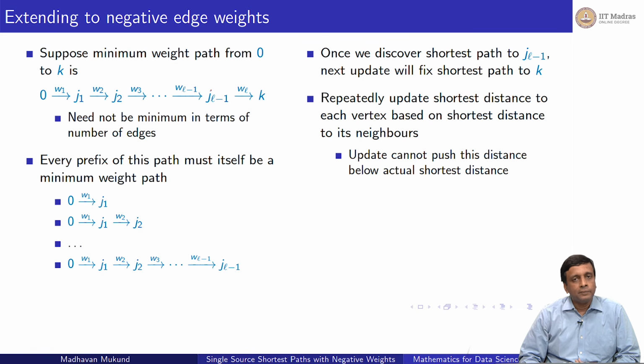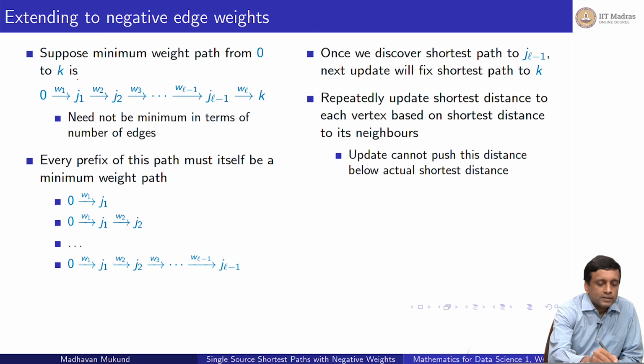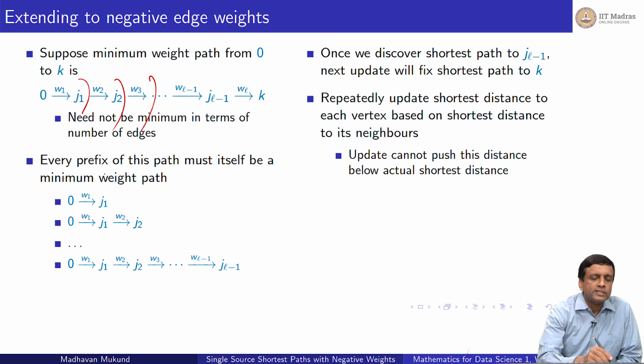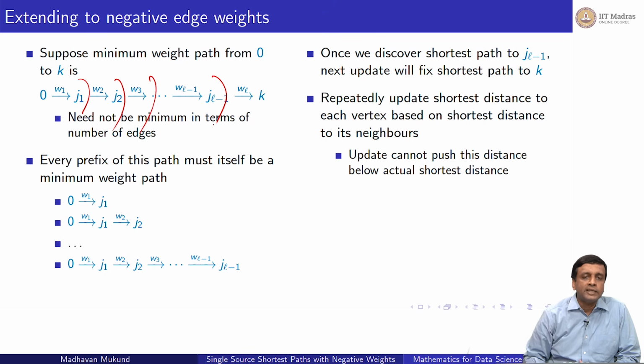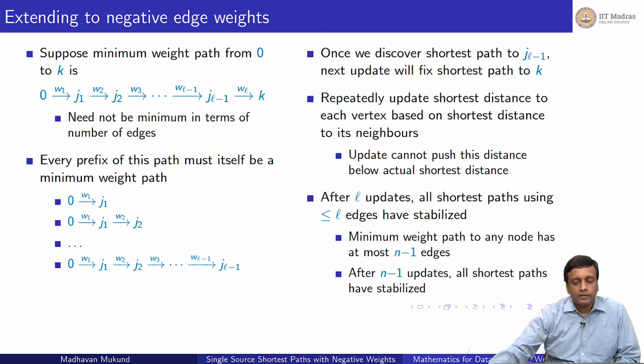So therefore, for that neighbor's neighbor should have been known in the previous step. So we can try to see if we can fix these shortest paths one at a time. If I can fix J1, then I can fix J2. If I can fix J2, then I can fix J3 and so on. And once I fix JL-1, then I can fix K, right?